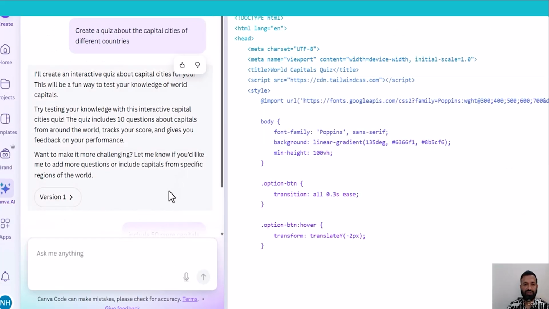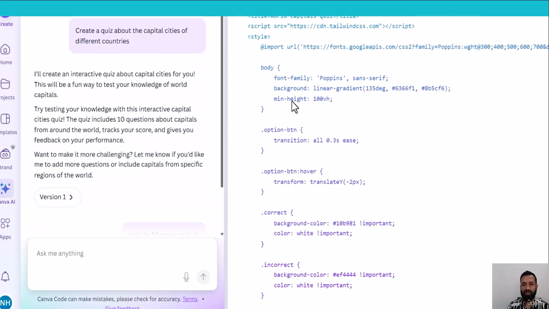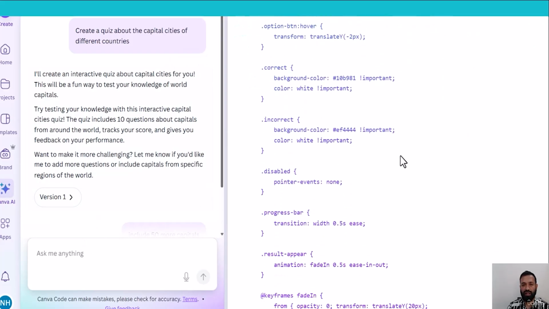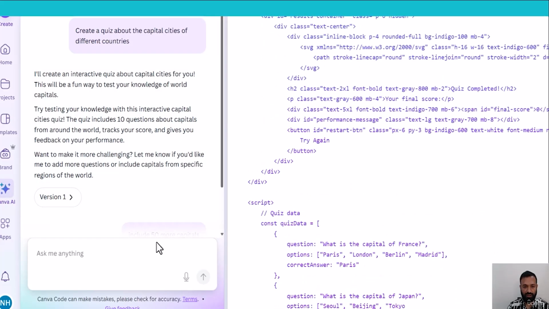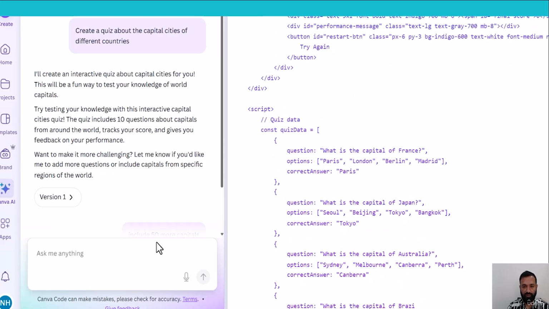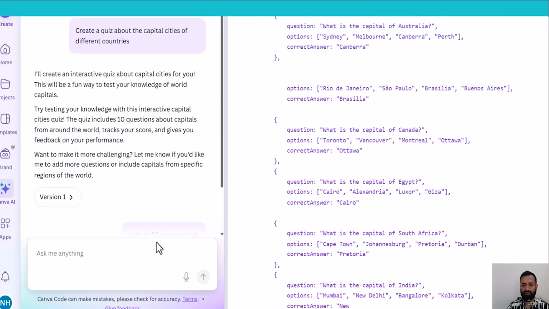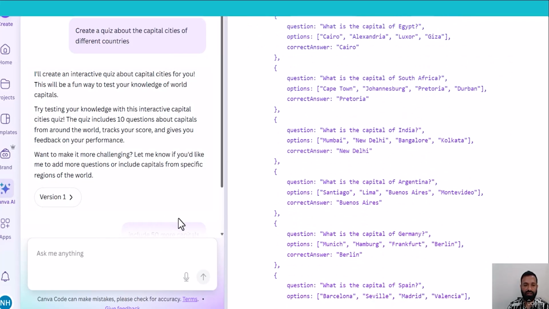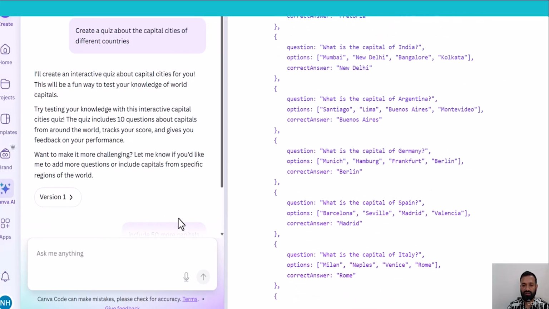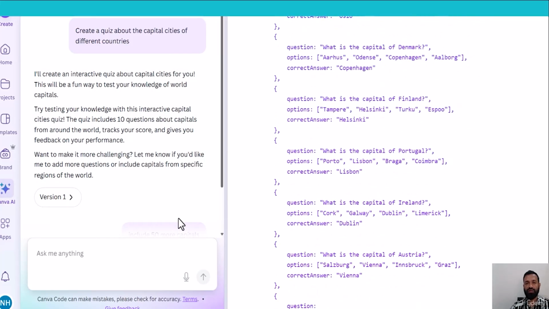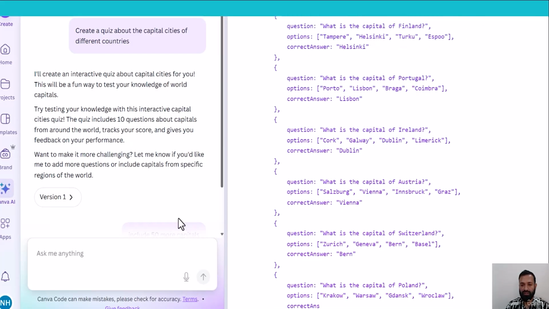You can change the code from here, but keep in mind that it will always take time. It will start from the beginning. AI can make mistakes. Not just Canva code, any AI can make mistakes. We need to check the accuracy of the information. Let's see whether Canva is adding 50 more cities into the app. This is a huge update from Canva. It is a game changer.